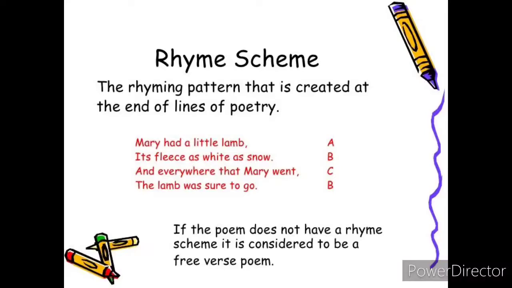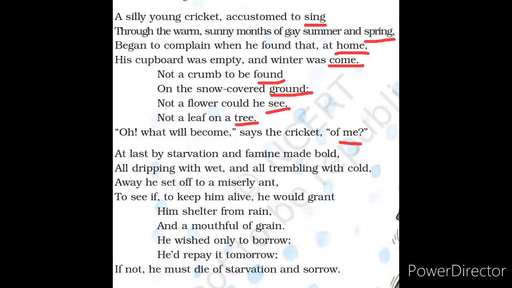Yes. Now can you find the rhyming scheme for our poem, The Ant and the Cricket? Yes. Let's move on and find the rhyming scheme for the first stanza of the poem, The Ant and the Cricket. The first thing in the rhyming scheme, we have to look at the last word of each line. See here, sing, spring. These two are the rhyming words. So the rhyming scheme is A A.